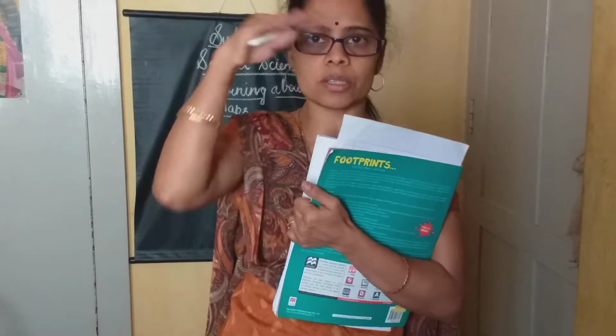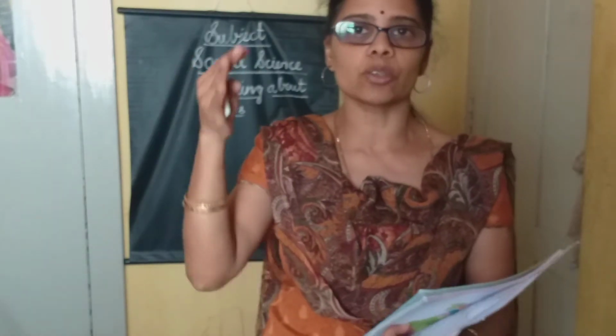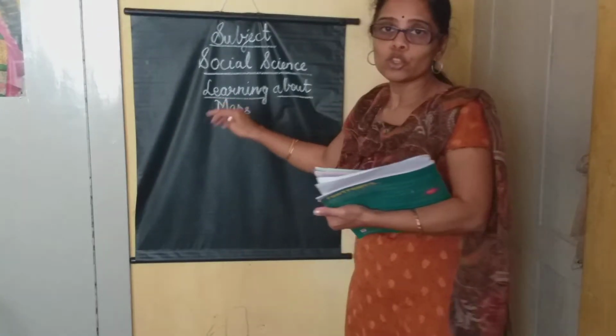Everybody knows the earth is round like an orange. Even on that earth you can see so many places, continents, oceans. Last year you would have studied the 7 continents. Everything is located on this earth only. How can you identify which place is where? Can you? No. So maps are very useful to locate places.